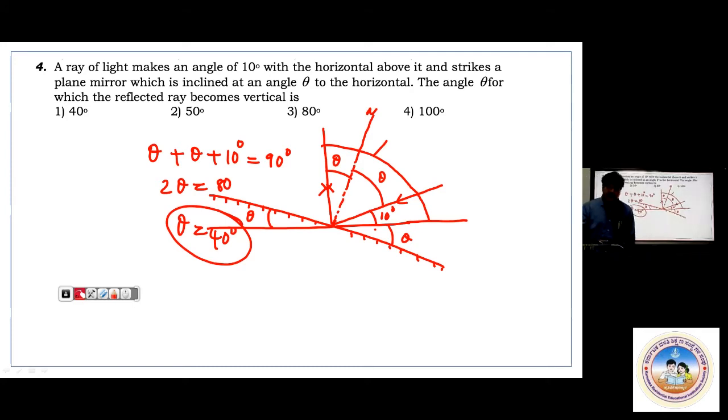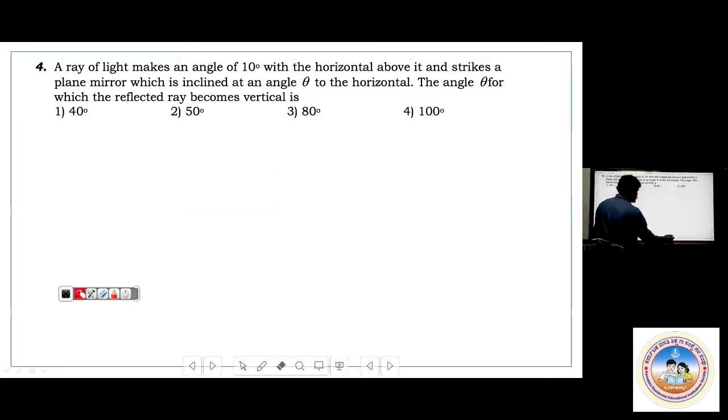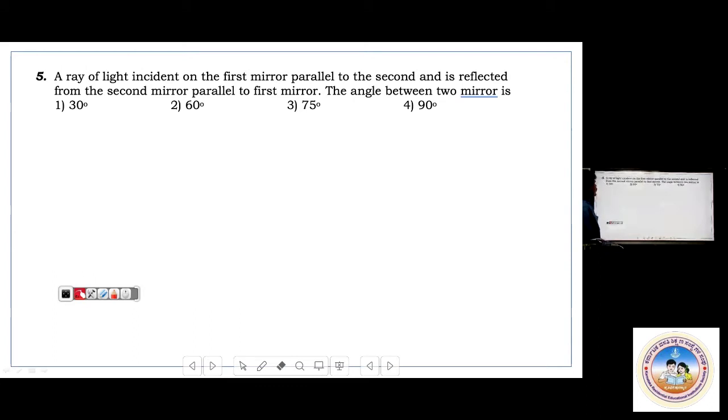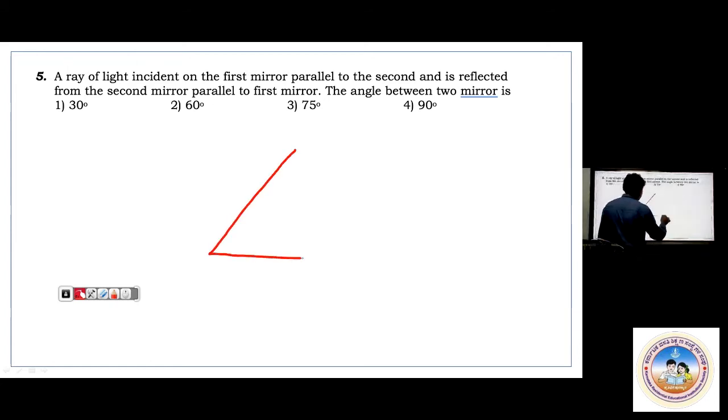Okay. Now further, next question. A ray of light incident on the first mirror parallel to the second. Very, very important one. A ray of light incident on the first mirror parallel to the second and is reflected from the second mirror parallel to the first mirror. The angle between the two mirrors. Say angle between the two mirrors. So there are two mirrors that have been inclined at a certain angle. We don't know the angle. These are all just to say you have to imagine and then you have to do it. It is not that easy here. Say two mirrors have been inclined at a certain angle, let me say it is theta.